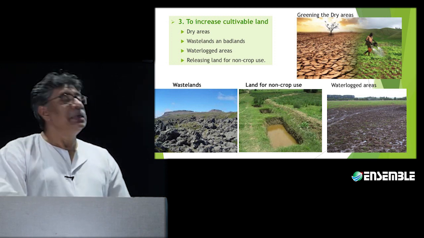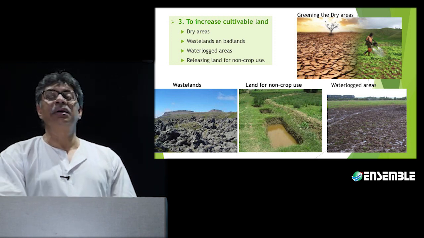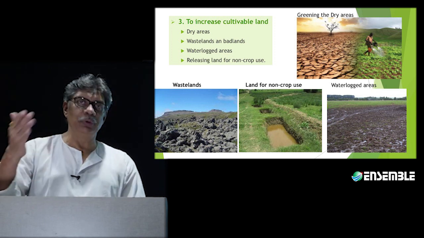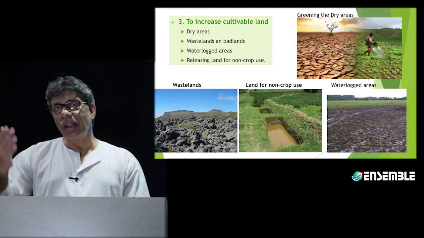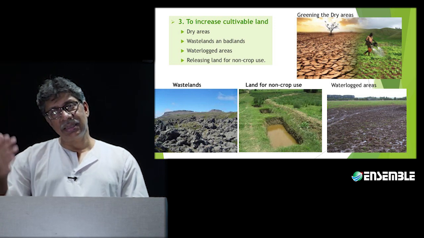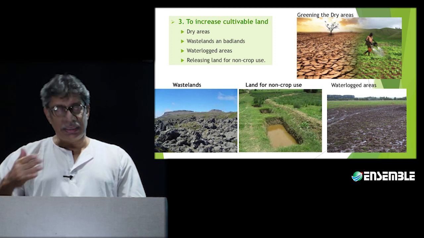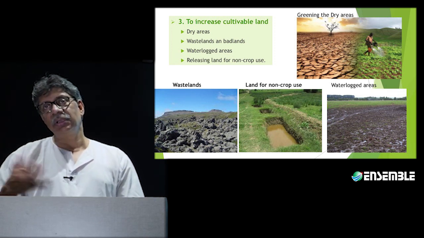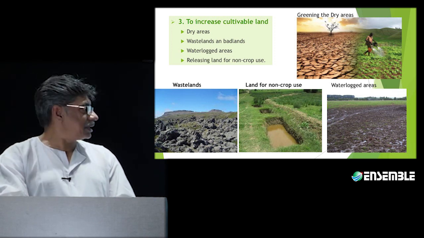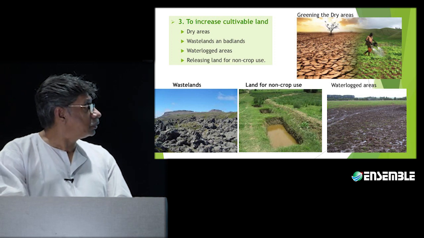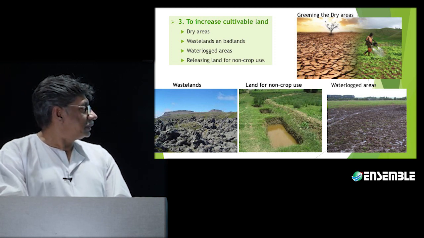So if you want to increase cultivable land, that can become another question. How is it that irrigation can help increase the amount of cultivable land? We are trying to answer no less than 20, 30, 40 questions in this case.